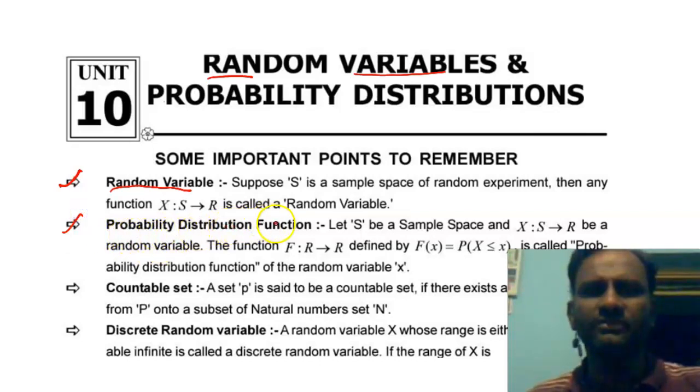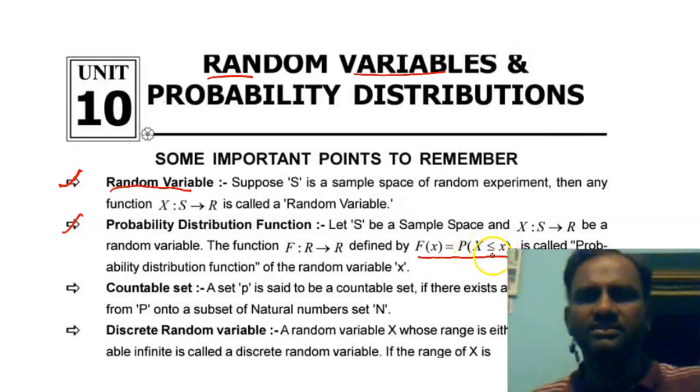Probability distribution function. Let S be a sample space and X, a mapping from S to R, be a random variable. Then the function F, a mapping from R to R, defined by F(x) = P(X ≤ x), is called the probability distribution function of the random variable X.